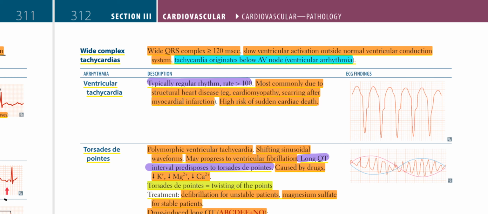So ventricular tachycardia, typically regular rhythm, rate greater than 100, most commonly due to structural heart disease, for example, cardiomyopathy, scarring after myocardial infarction, high risk of sudden cardiac death.